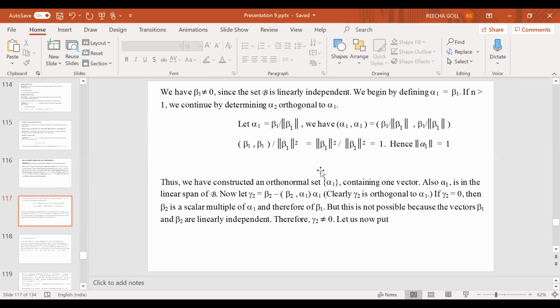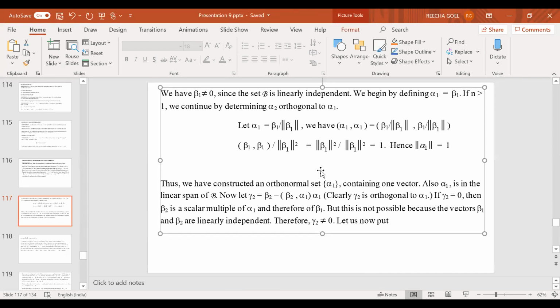So if you look at the inner product of alpha 1 with itself, you get this. Because norm of beta 1 is nothing but a scalar, I can take it out. So it becomes the inner product of beta 1 with beta 1, divided by norm of beta 1 squared. But the inner product of beta 1 with itself is nothing but norm of beta 1 squared. So this is 1.